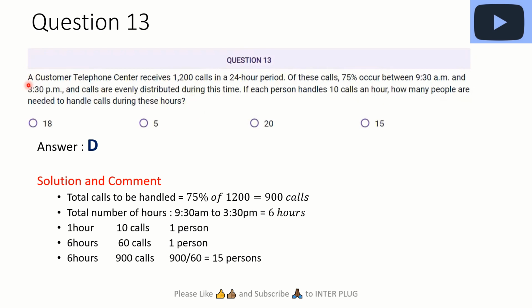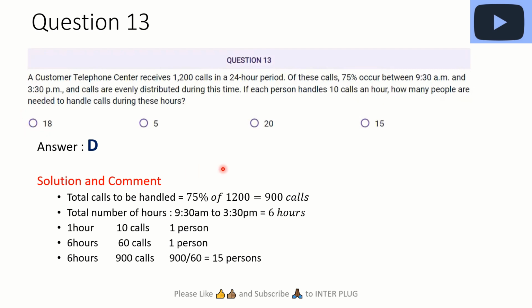So the question goes: a customer telephone center receives 1,200 calls in a 24-hour period. Of these calls, 75% occur between 9:30 a.m. and 3:30 p.m. and calls are evenly distributed during this time. If each person handles 10 calls an hour, how many people are needed to handle calls during these hours?